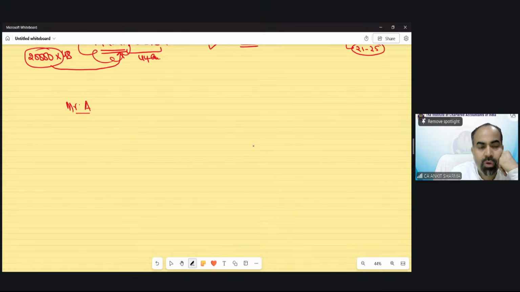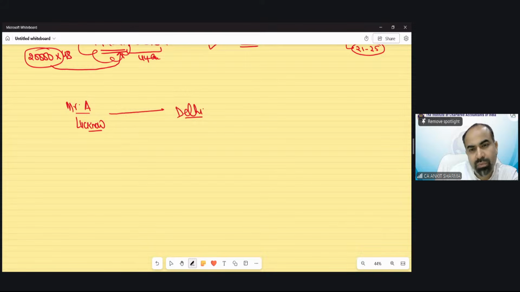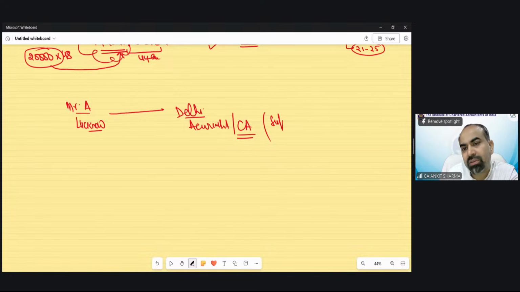Suppose there is Mr. A who lives in, suppose, Lucknow. He got a job in Delhi as an accountant, suppose a chartered accountant. His work is to supervise the expenses of that hotel, manage the expenses, prepare the financial statements, etc. Technically, his job timing is suppose 10 to 7.